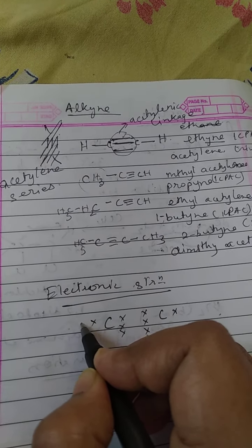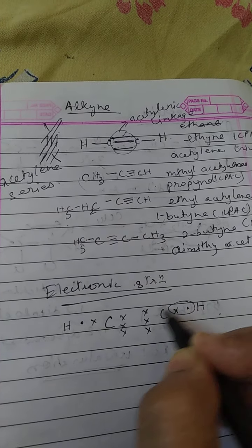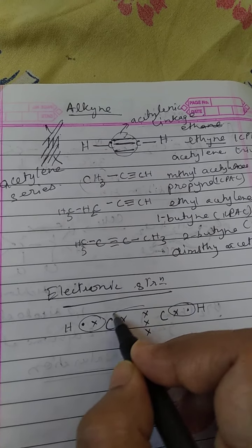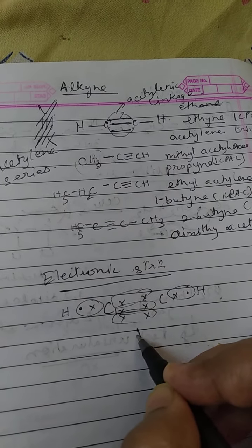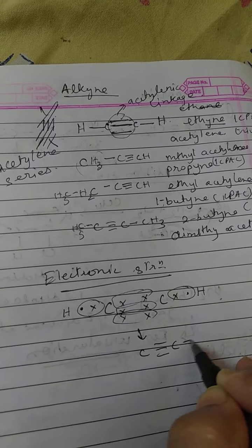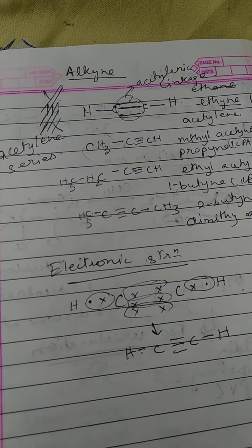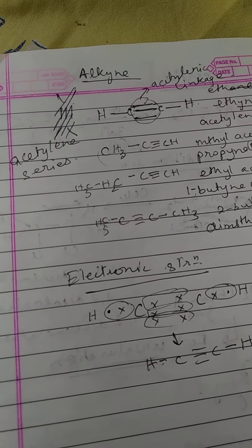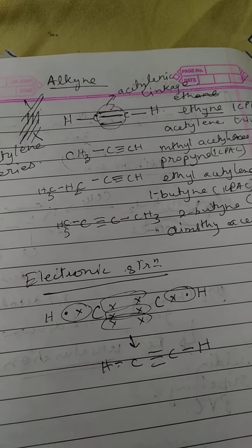One pair is left here, which forms a single bond with hydrogen. Okay, single bond, and here it forms a triple bond between carbon and carbon. So we get the structure like this. So this is the structure of the first compound of the alkyne series.